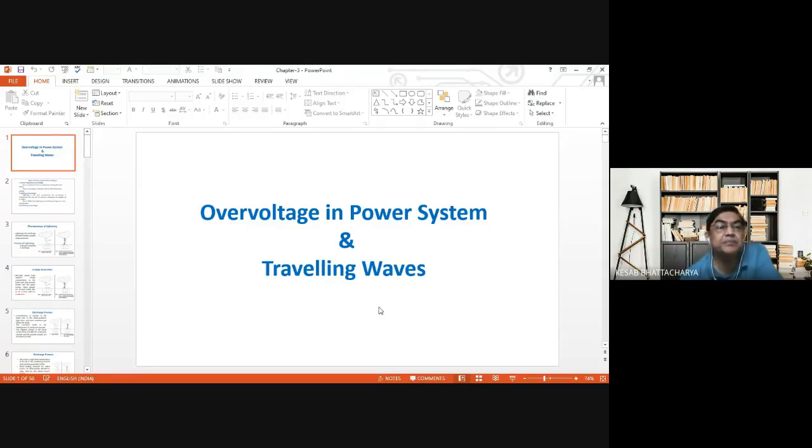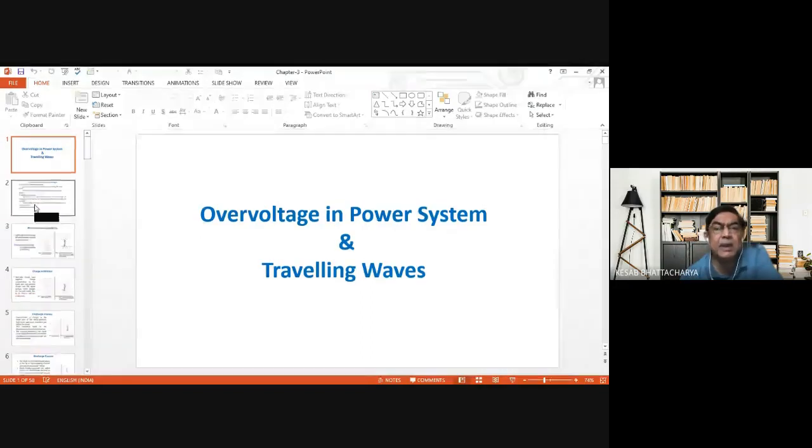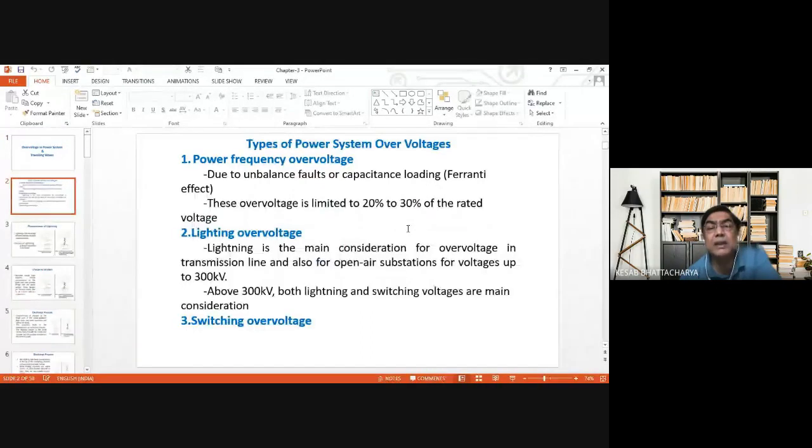To start with, let us see, there are three types of overvoltages in power system. These three overvoltages are power frequency overvoltages, lightning overvoltages, and switching overvoltages. Now, the first one and the third one, the power frequency overvoltage and switching overvoltage, are mostly system generated overvoltages.